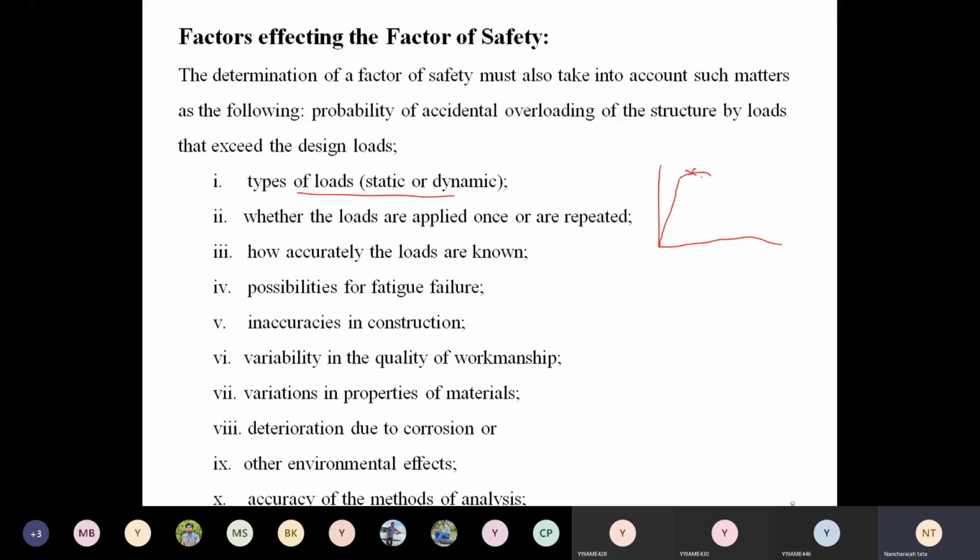But in actual conditions, we do not always apply the static load. In certain cases a dynamic load is also acting, so the load is continuously varying.